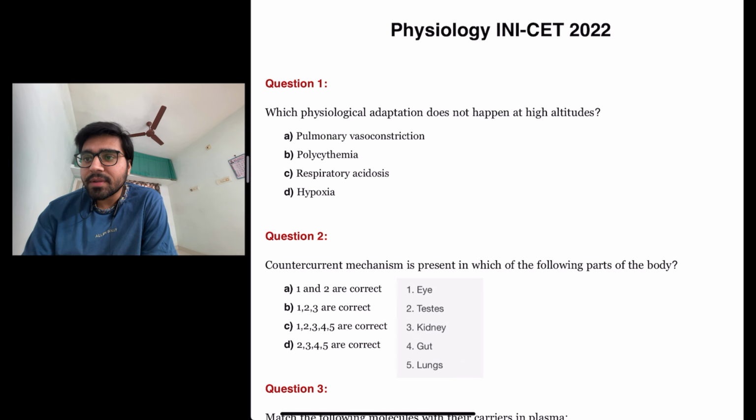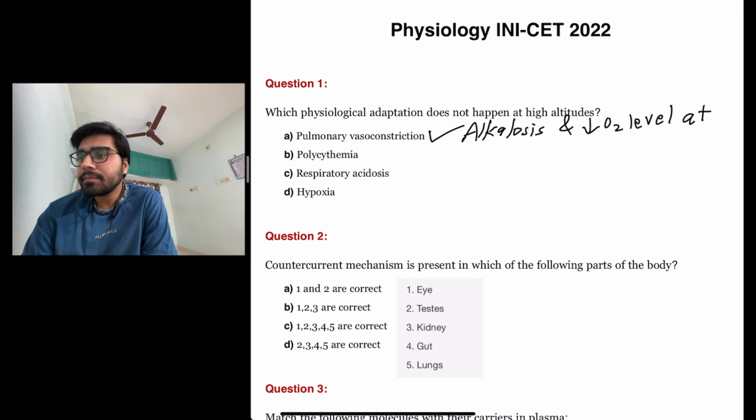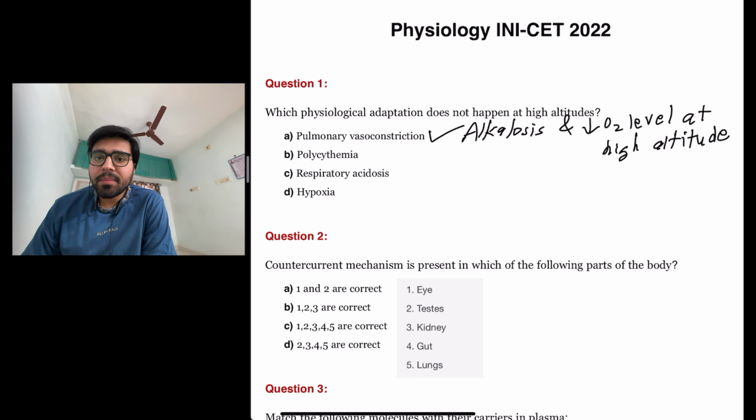Pulmonary vasoconstriction. Yes, it happens at high altitude because of alkalosis and low oxygen level at high altitude. Polycythemia, yes, it also happens at high altitude.